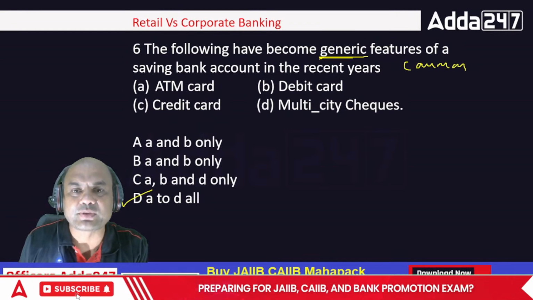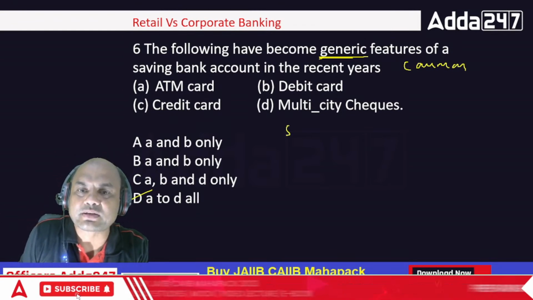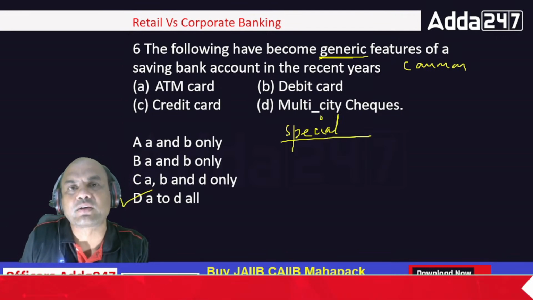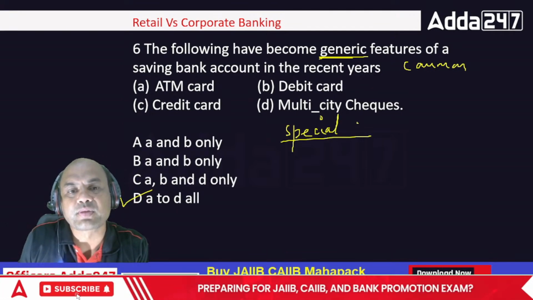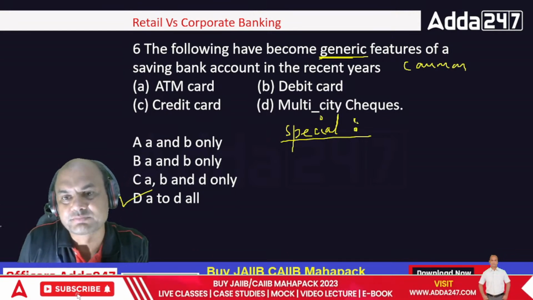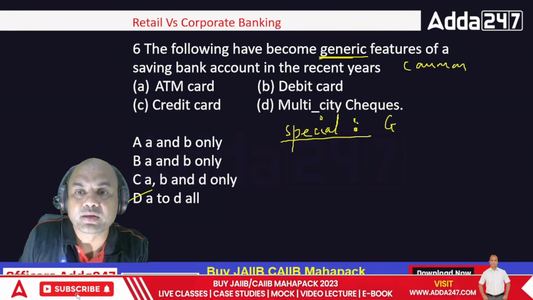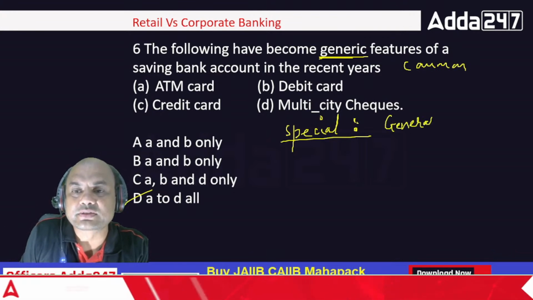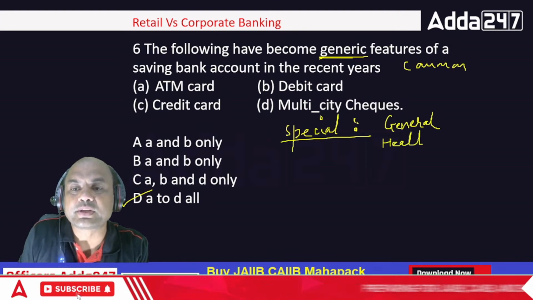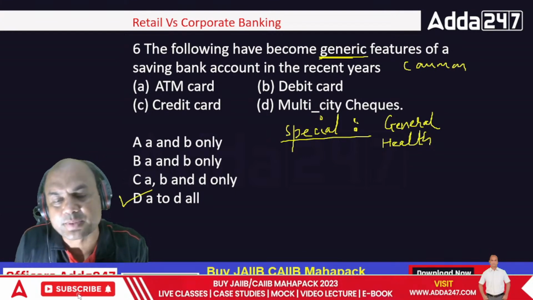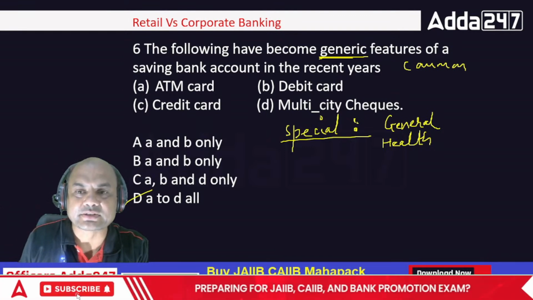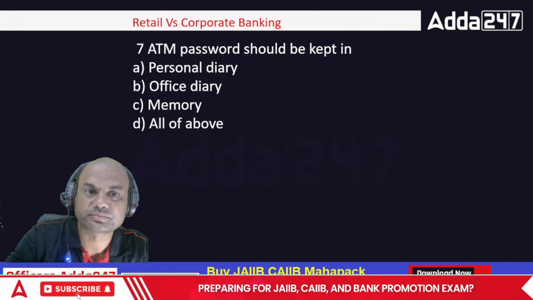So what is the special feature then? If this is a generic feature, can somebody tell me the special feature? What is the special feature for a savings bank account now? Let me tell you, general insurance. 2 lakh health insurance on opening of the savings account. That is a special feature. So you can do anything like this, which is not given by others.